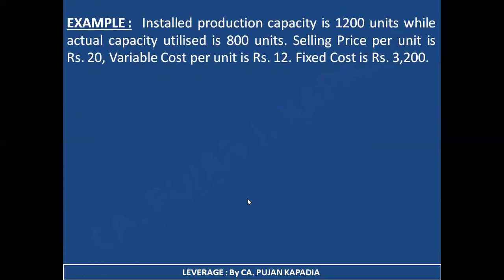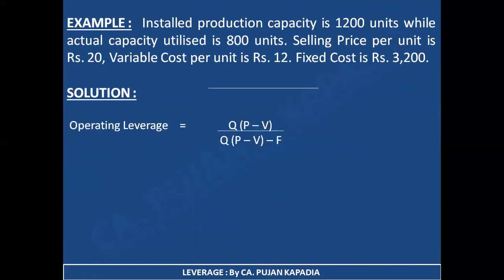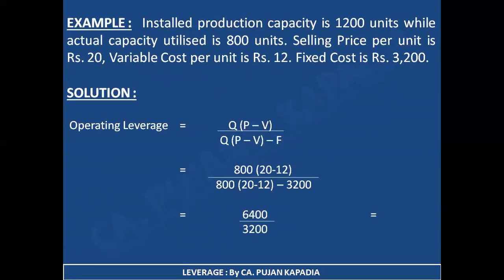And in the third slide, we took up the example written on this slide, in which you understood how to write the formula and how to replace the values in the formula from the sum given. Here the answer for operating leverage is 2. What this 2 denotes, we are going to cover in our upcoming lecture. I hope I was clear in today's lecture, and with this, I, CA Pujan Kapadia, thank you all for your patient listening and hope to see you soon in my upcoming lecture. Thank you, friends.